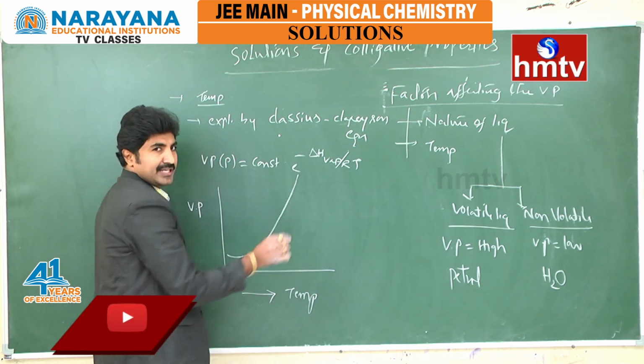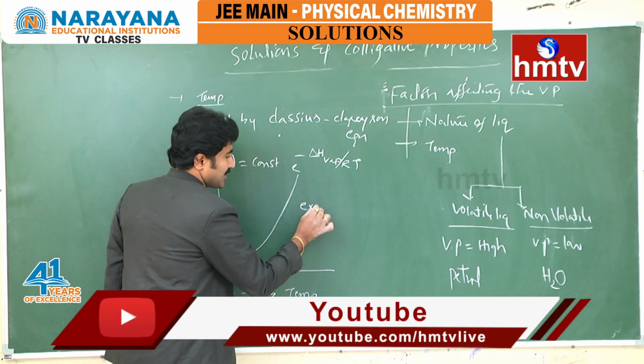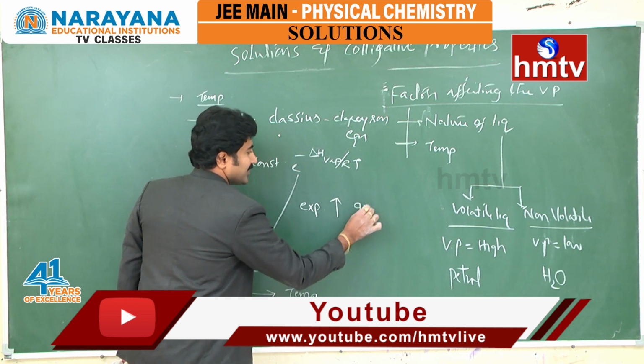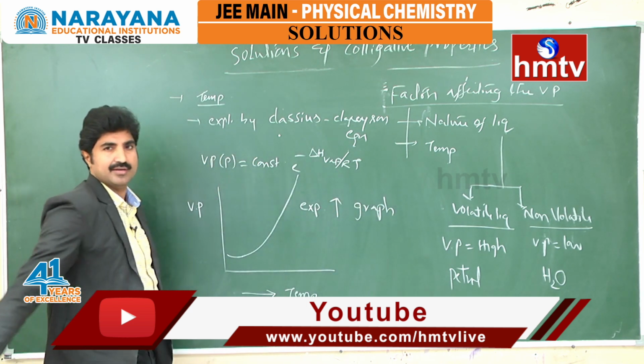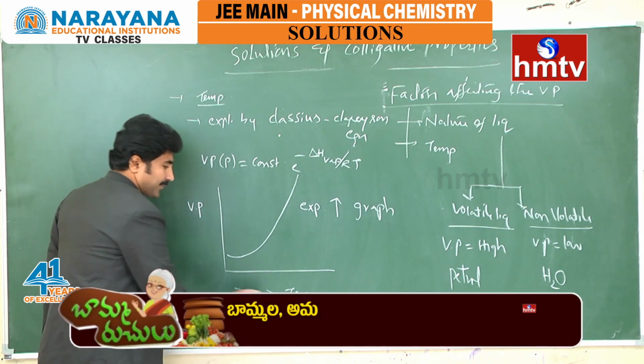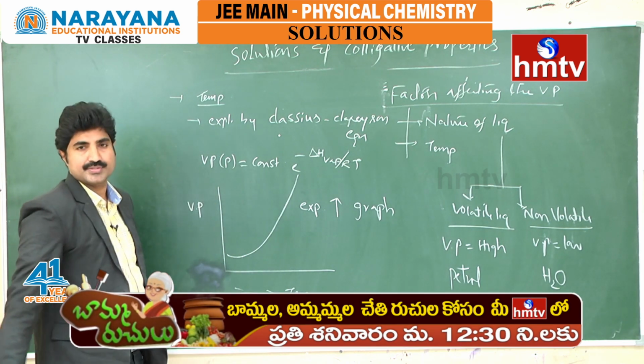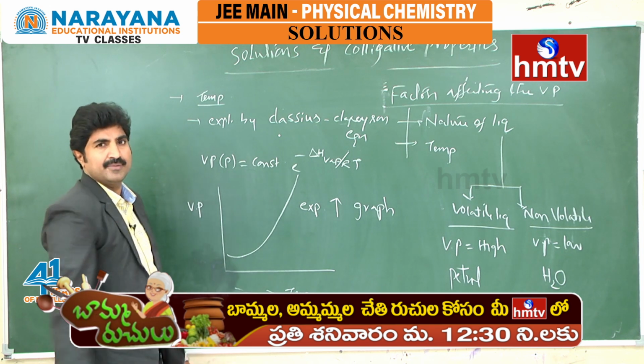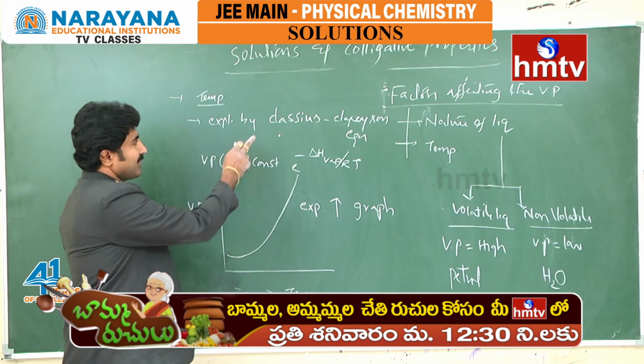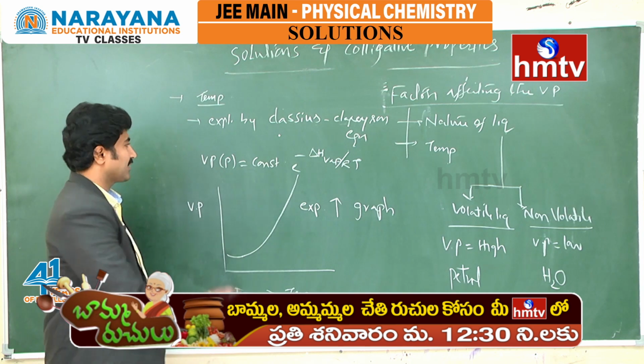It is not a linear graph, it is an exponentially increasing graph. As the temperature increases, vapor pressure increases. This is true for any liquid, and that can be easily understood by the Clausius-Clapeyron equation.